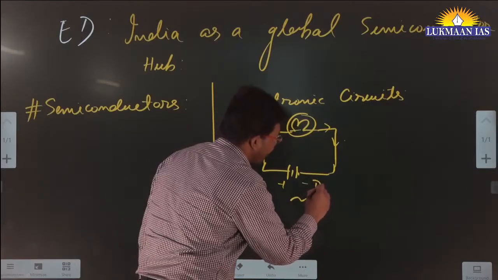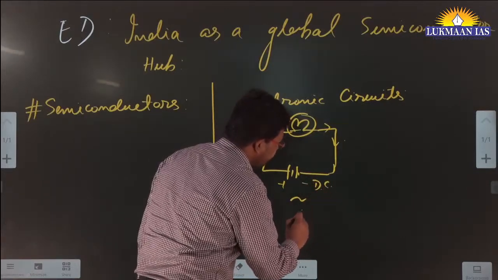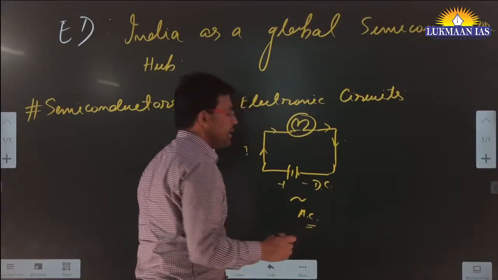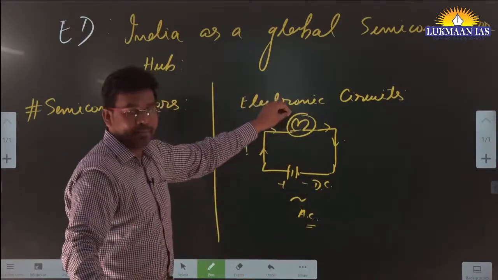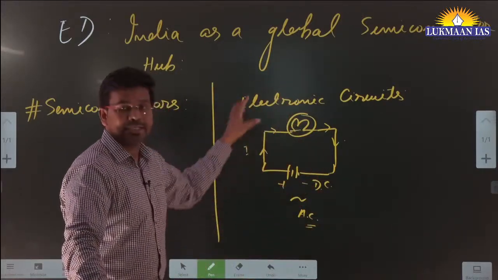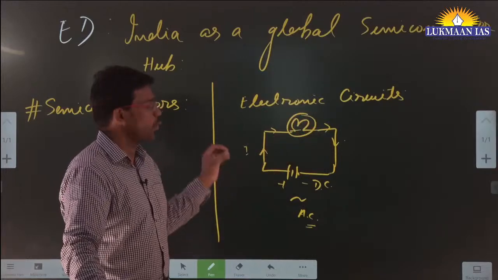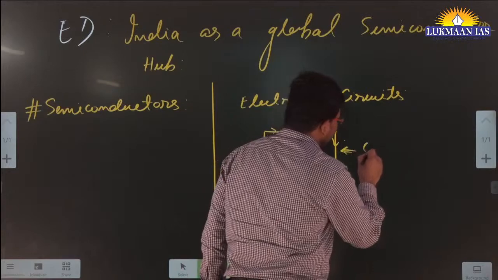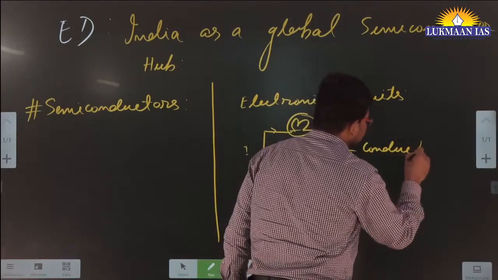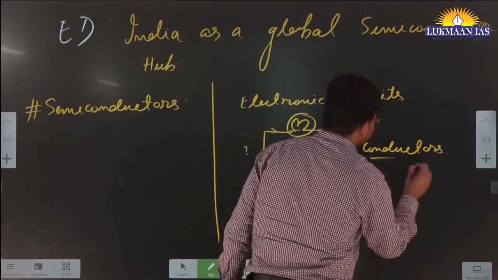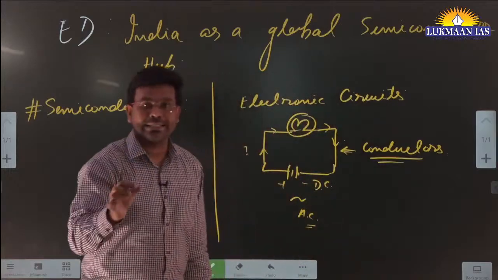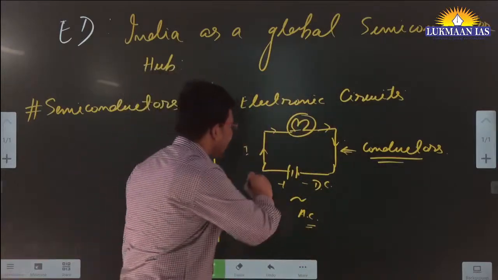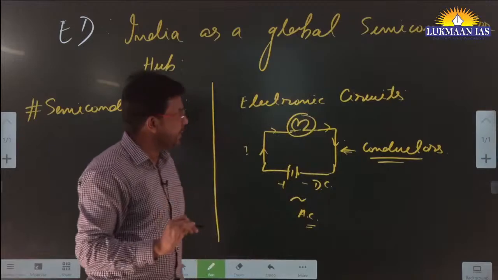A battery is like a direct current source. We can also have an alternating current source. For example, if we want to light up something, we have a simple circuit like this, and this simple circuit also has a component known as a conductor. Conductors are those metals that conduct electricity, that allow electricity to pass through them.